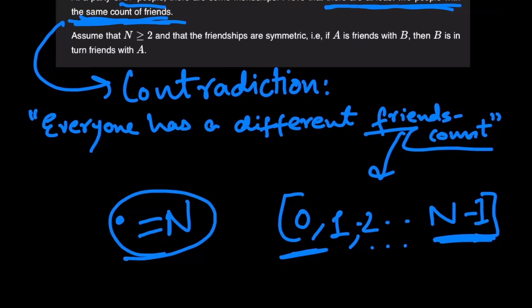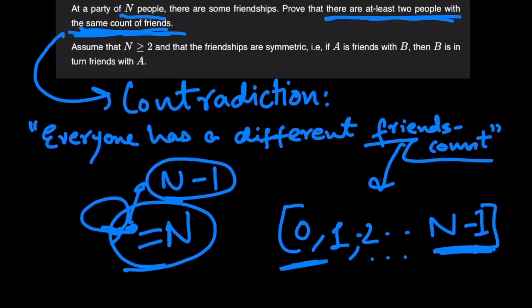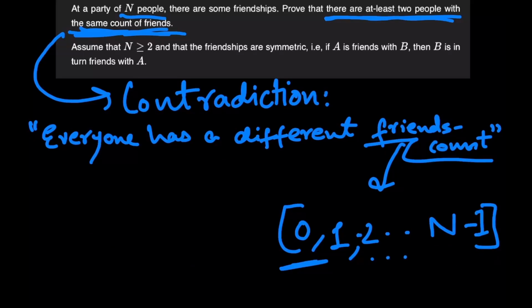Well, it can't be equal to n because he can't befriend himself. Other than that single person, there are n minus 1 other people in the party that he could potentially befriend, right? So the value of friends count can only go up to n minus 1. So this means that the friends count variable has a total of n different possible outcomes, right?